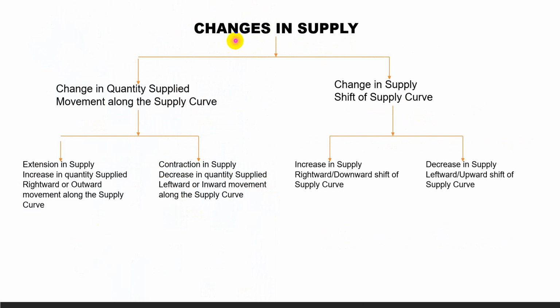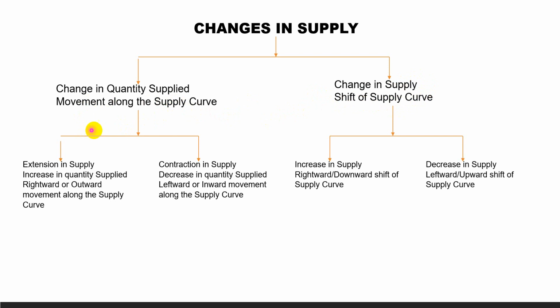Let us see the chart. Changes in supply. It is of two types: change in quantity supplied and change in supply. Change in quantity supplied results in movement along the supply curve, whereas change in supply results in shift of supply curve, and there is a formation of new supply curve.